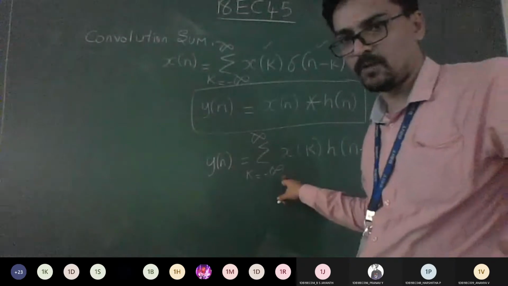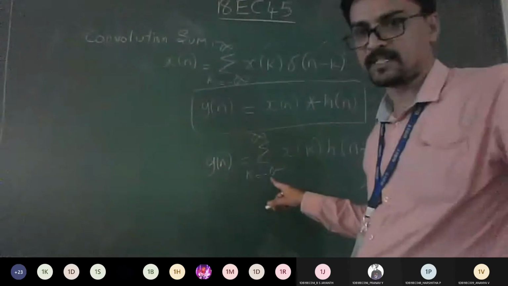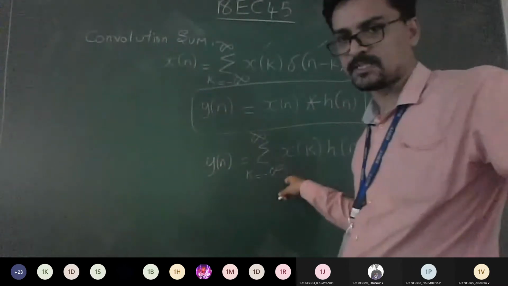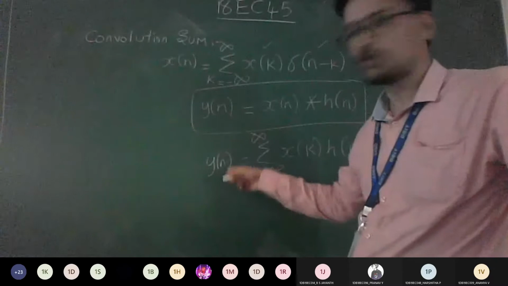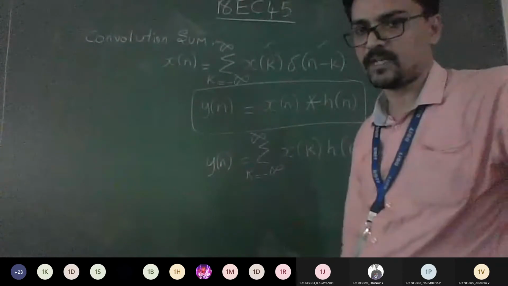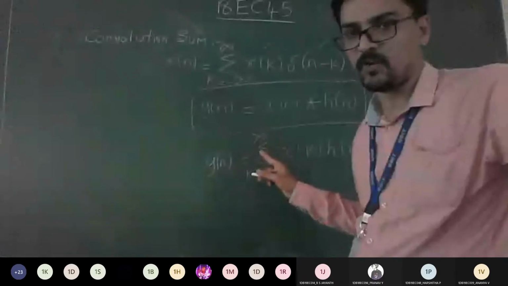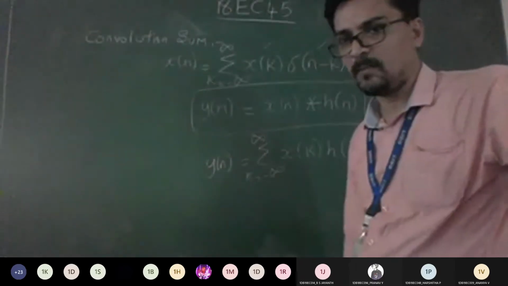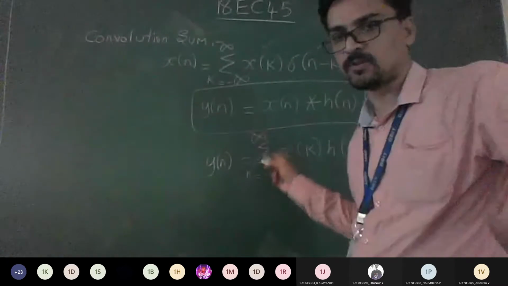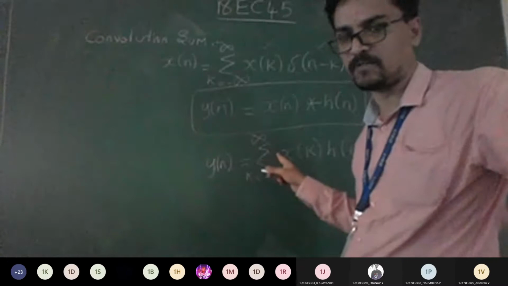Different types of problems in convolution sum. x of n, h of n will be given in the form of discrete. That you have to substitute in this, expand the formula, substitute the values of n and get the answer. That is one method. Second method, directly sketch the waveform, do the multiplication of waveforms how we did earlier, and get the answer. Method number 3, combination of both. So they can ask formula based and verify using sketch also. That will carry 12 marks. That is method number 3.